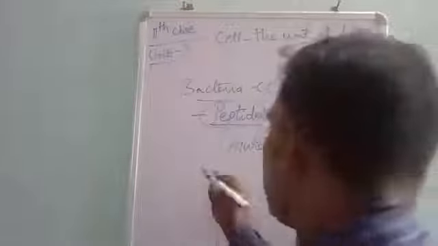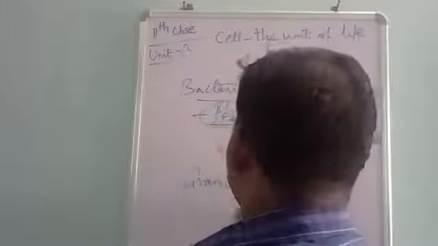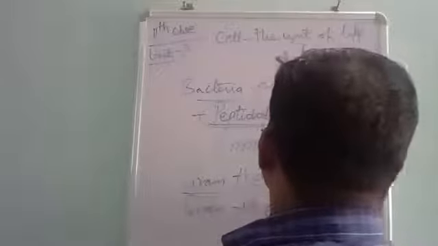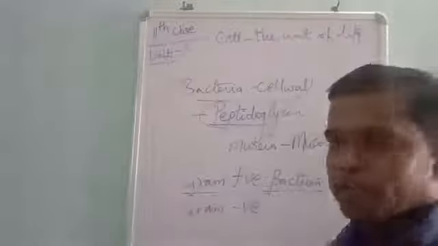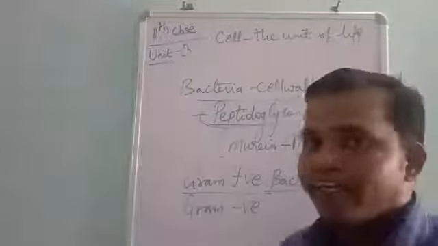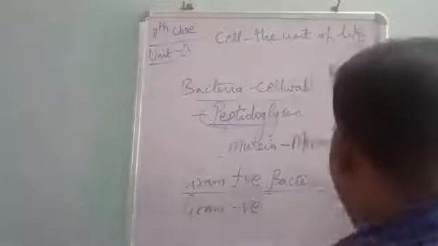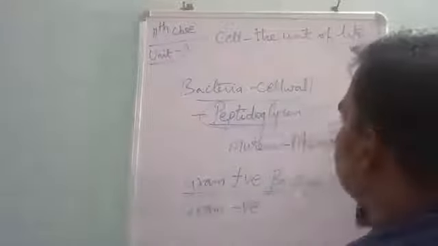One is gram positive, the other gram negative. Gram positive bacteria, gram negative bacteria. In gram positive bacteria, the cell wall is very thick, with many layers of peptidoglycan.